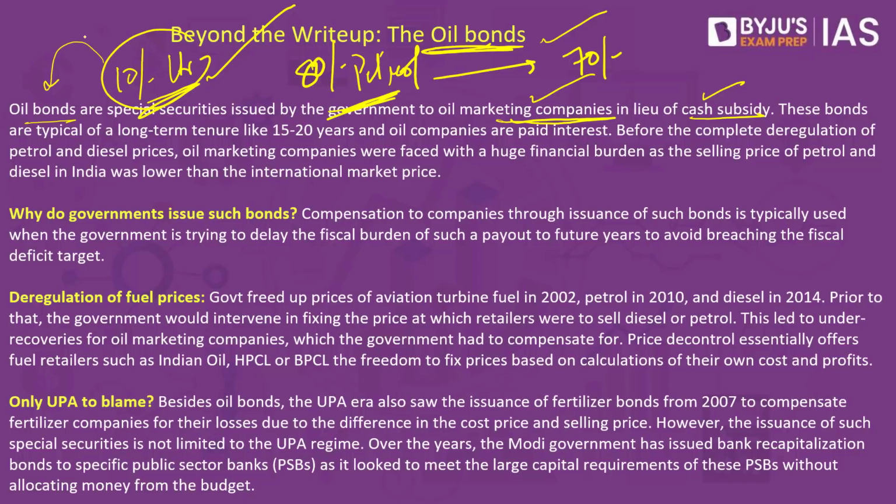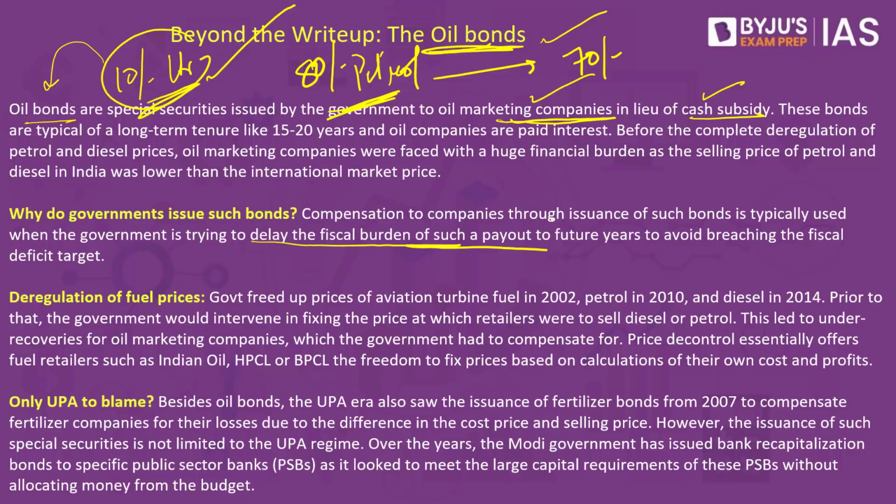The governments do this mainly because they try to delay their burden of such a payout. So rather than giving the money today, the government thinks we'll have to give it after 10 years, 15 years, there'll be a new government, let them decide, let them handle how to do this. We are not going to give this money. So it's a very common practice of issuing bonds, which is a kind of burden shifted onto future governments.